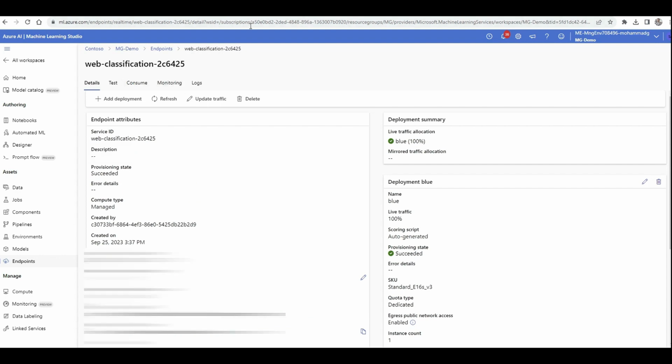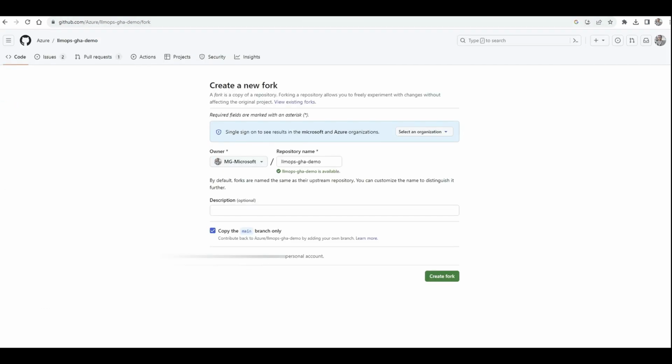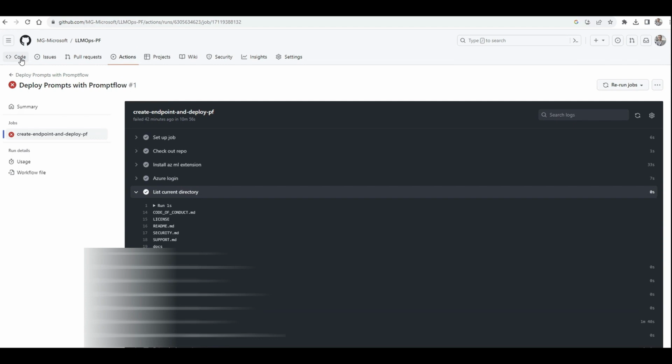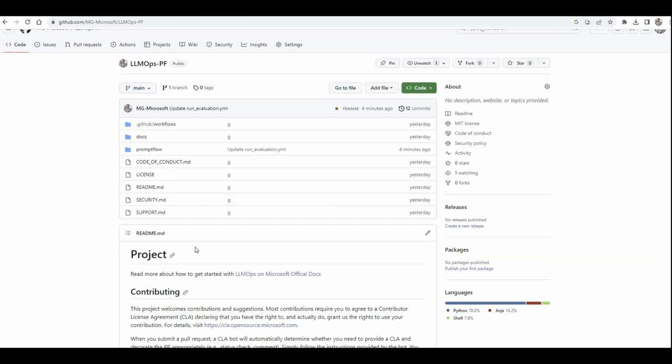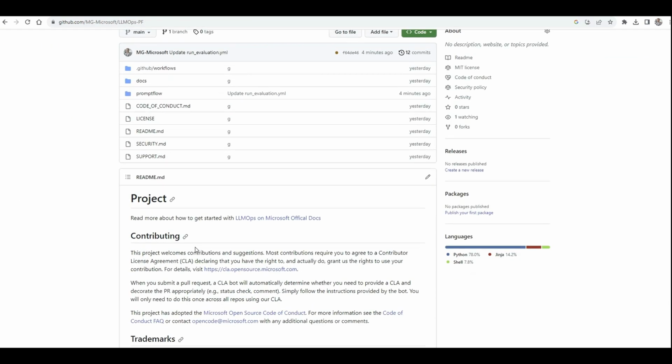So going back again to what we did, let me go back to the code. Using this repository, we had a web classification app that used an OpenAI model. We deployed that from the code that we had in the repo to our Azure prompt flow. We deployed and ran it there. Then we evaluated that using bulk tests.